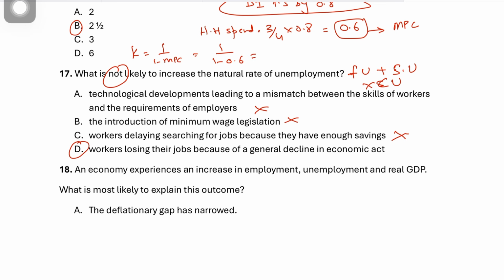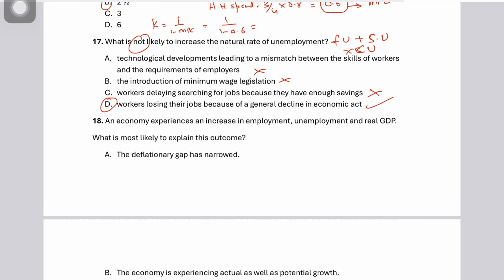But D is also correct because workers losing jobs because of a general decline in economic activity are experiencing cyclical unemployment. The economy is experiencing cyclical unemployment, and this occurs because of a fall in AD during a recession. So cyclical unemployment is not part of the natural rate of unemployment. So this will definitely not increase the natural rate of unemployment. Got it? Now moving on to the next question.